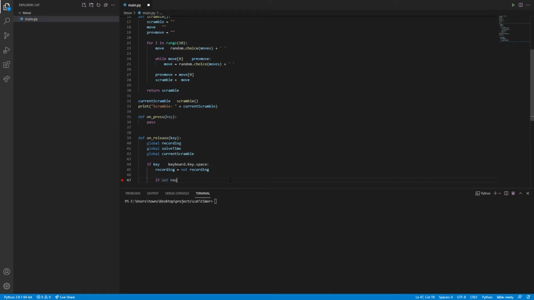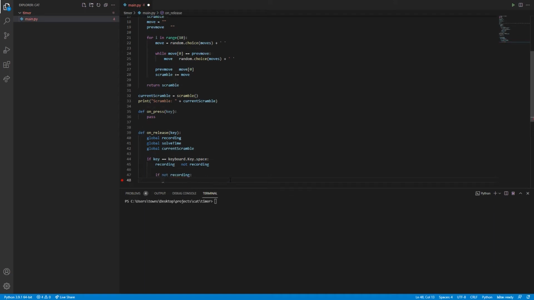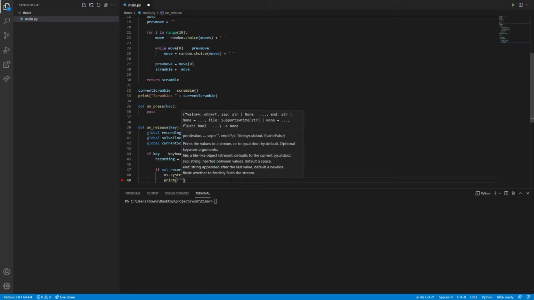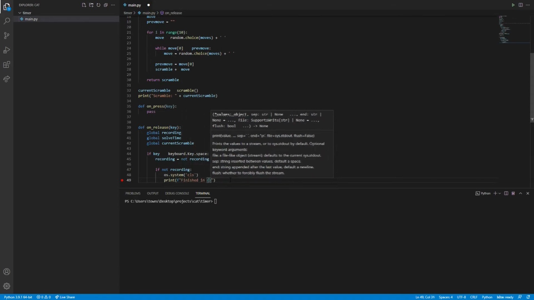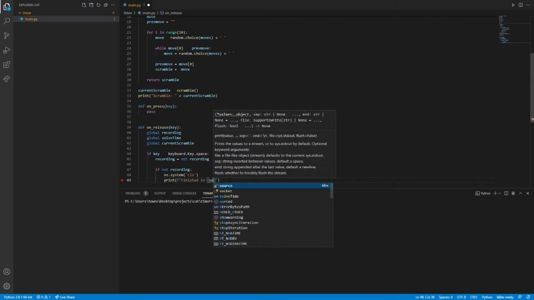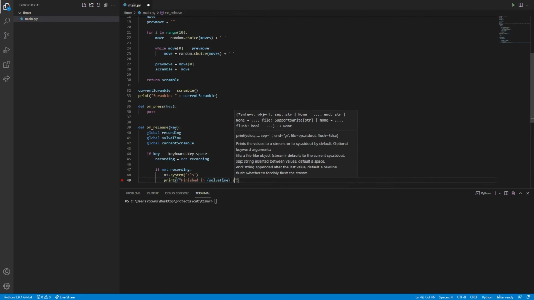And if not recording, we'll want to say os.system CLS to clear the screen, print yes, and we'll say finished in solve time seconds.